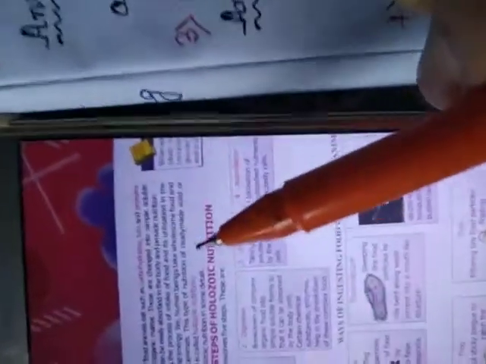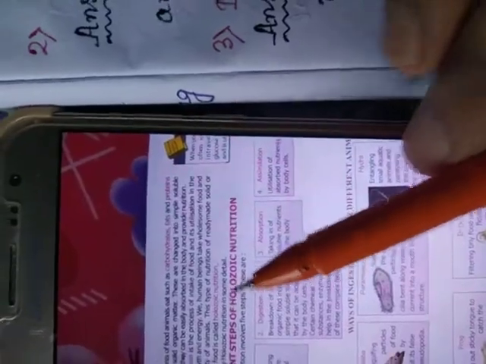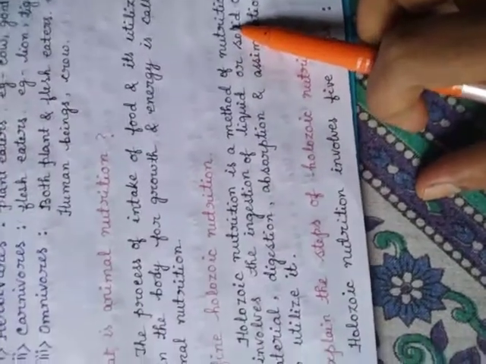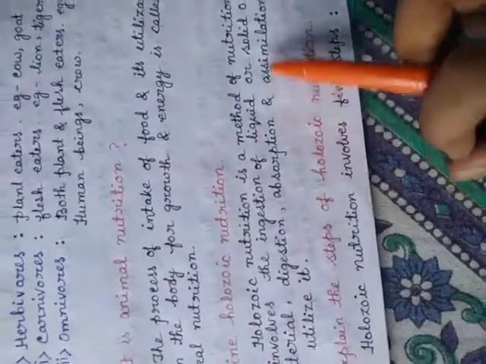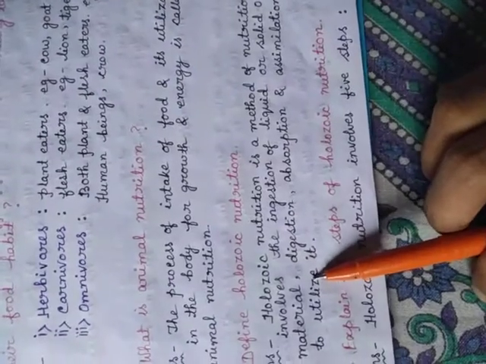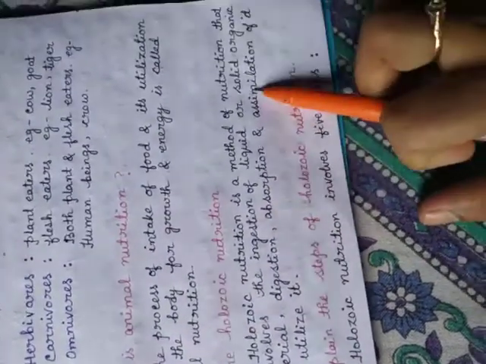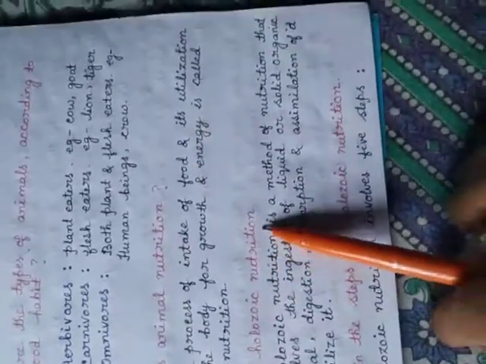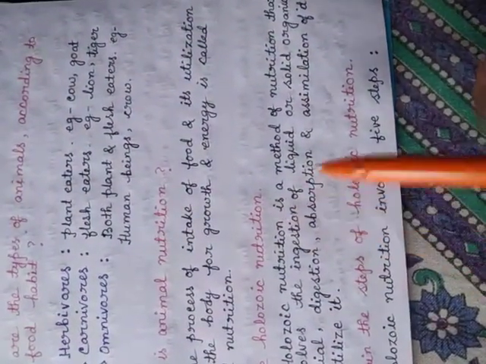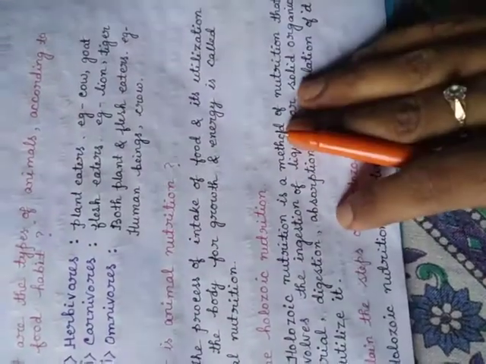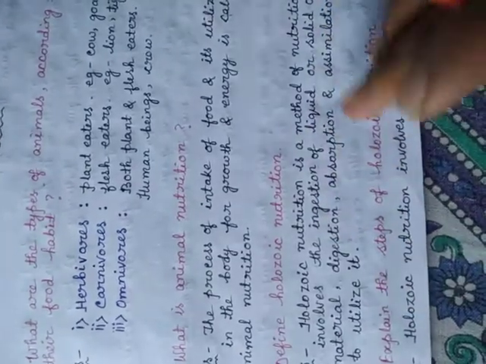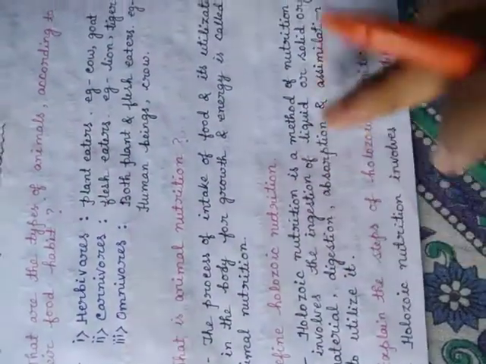Next, there is a term holozoic nutrition. What is holozoic nutrition? Holozoic nutrition is a method of nutrition that involves the ingestion of liquid or solid organic material, their digestion, absorption, and assimilation to utilize it. Actually, holozoic nutrition means the process by which we obtain ready-made food in the form of liquid or solid for our nutrition, and it involves some stages: digestion, absorption, assimilation.